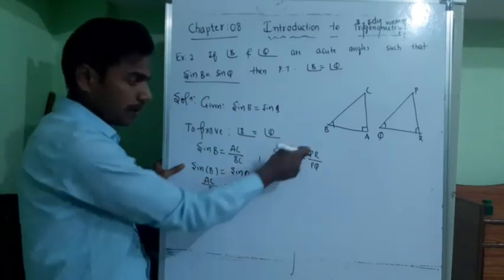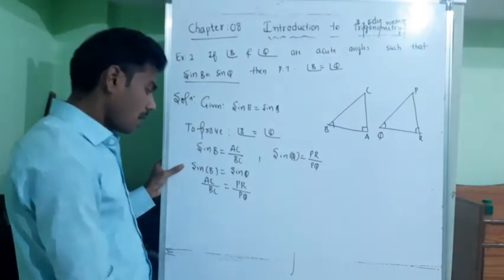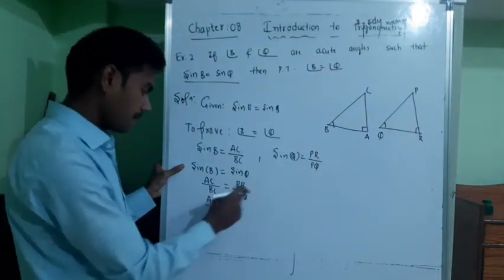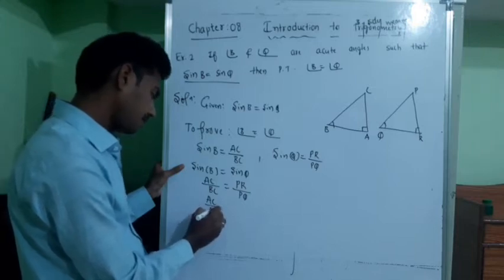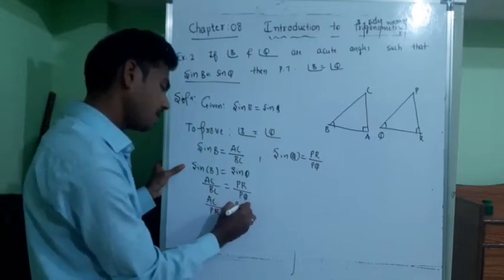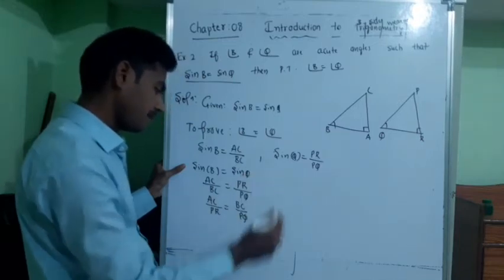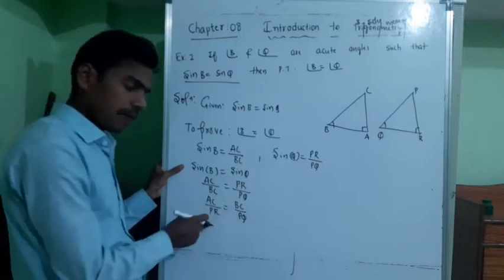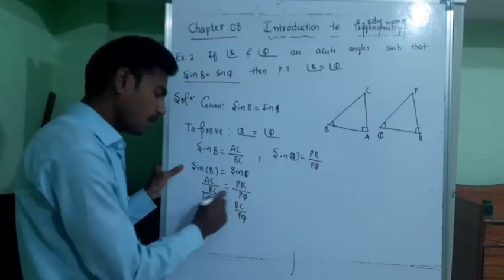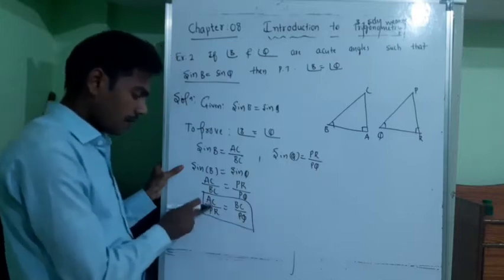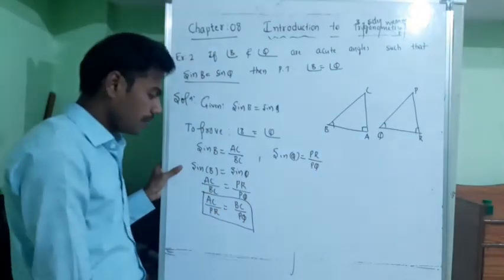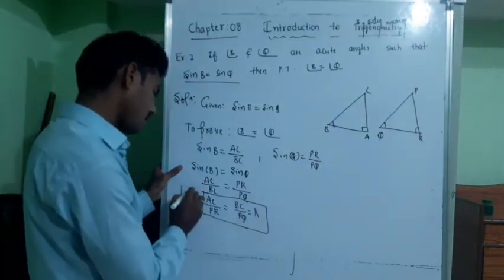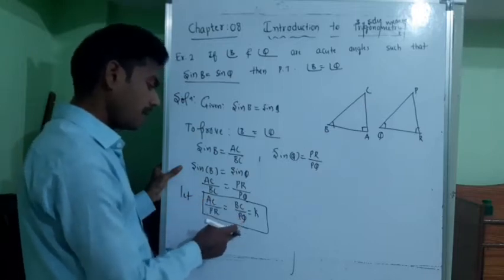Or else, AC divided by PR is equal to BC divided by PQ. We can exchange them, so it will not alter the value. Let this ratio be K. Let AC by PR, BC by PQ be equal to K.